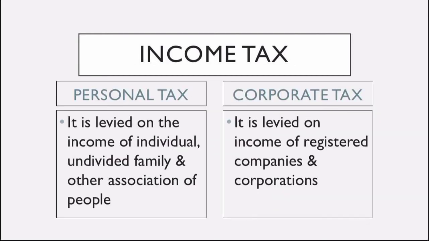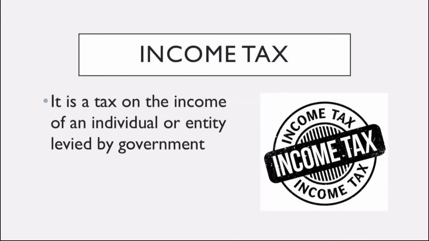Income tax has two branches, the personal tax and corporate tax. Personal tax is levied on the income of individuals, undivided families, and other associations of people. Corporate tax is levied on the income of registered companies and corporations. Income tax is a tax on the income of an individual or entity levied by government. It was introduced in 1860, discontinued in 1873, and reintroduced in 1880.